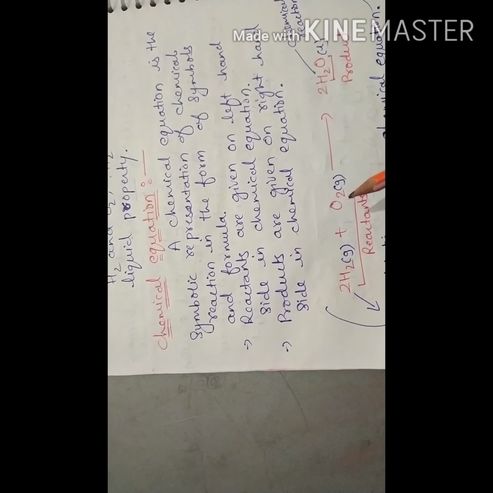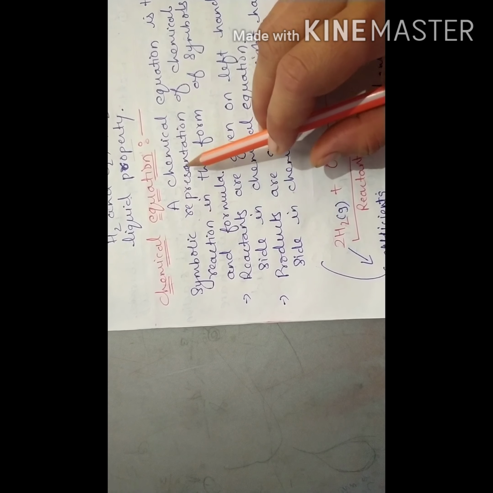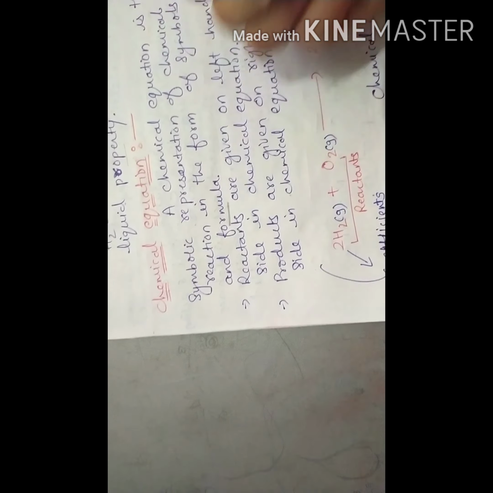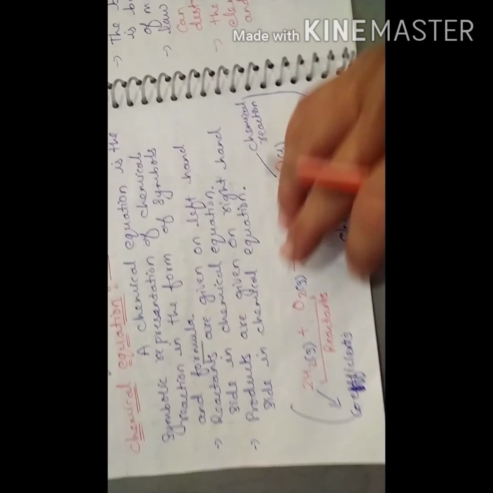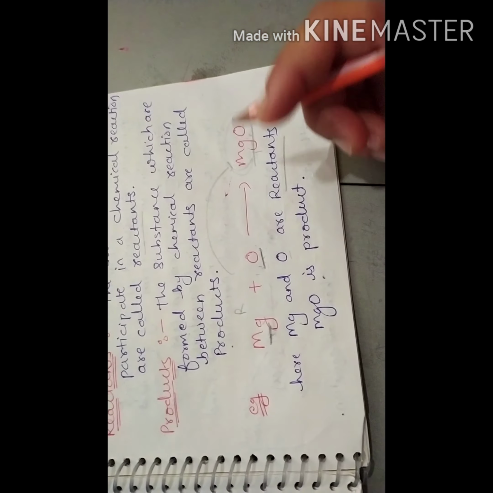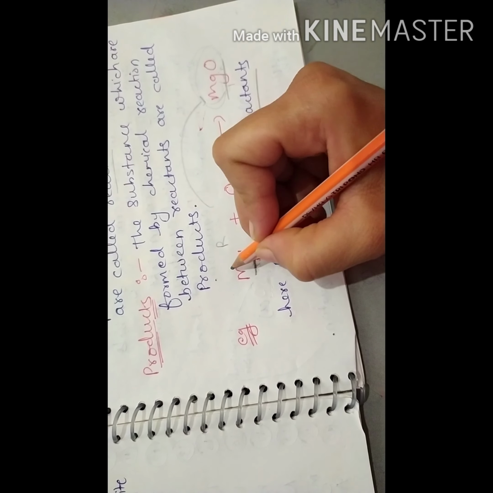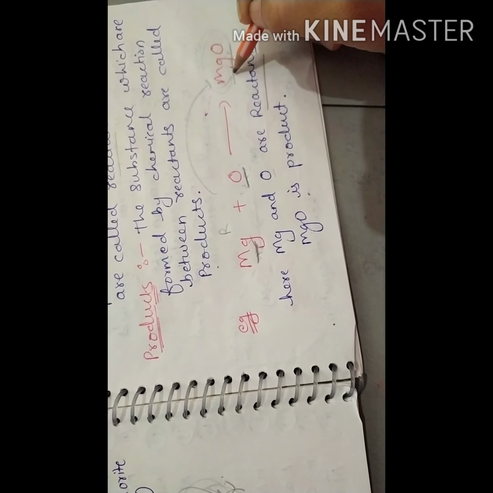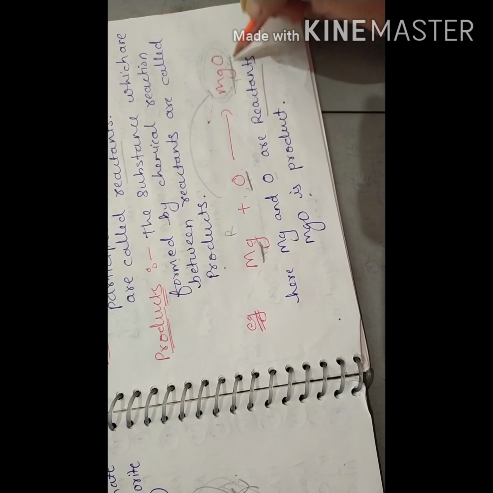Now next: what is a chemical equation? A chemical equation is the symbolic representation of a chemical reaction in the form of symbols or formulas. Now we will see symbol and formula. For symbol, here is one example: Mg + O2. Mg is the symbol of magnesium, O is the symbol of oxygen. Here MgO is your product.